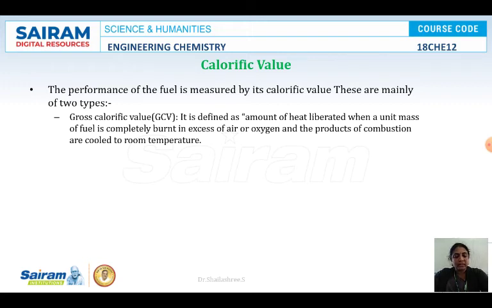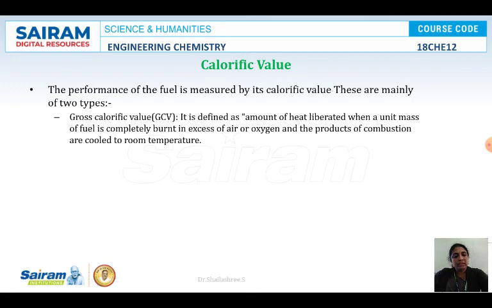What will happen inside the pressure cooker? The hot steam will be condensed back to water. That gives out a small amount of energy called the latent heat of steam. When the steam is converted into water, it adds some energy. So that is the meaning here: the products of combustion are cooled to room temperature. And so the gross calorific value will always be higher. It is also called the higher calorific value.